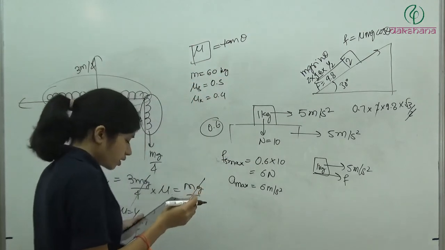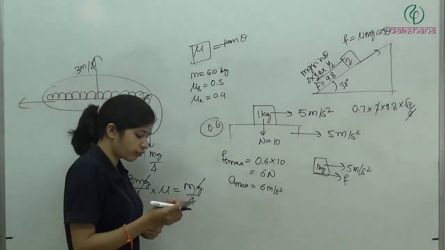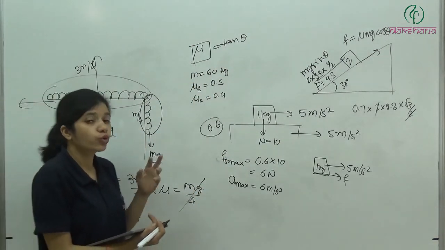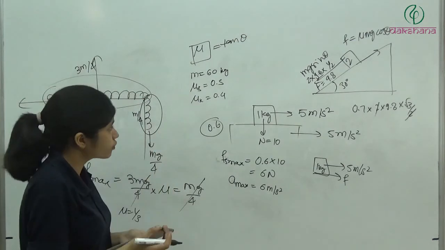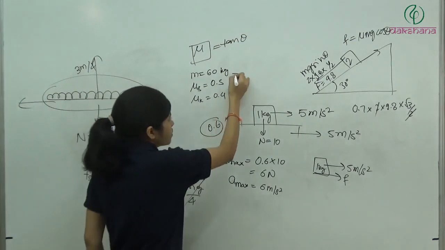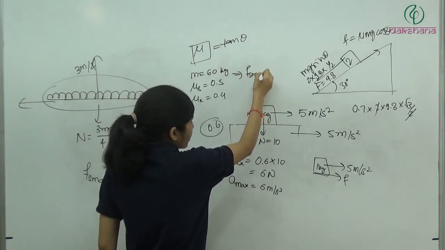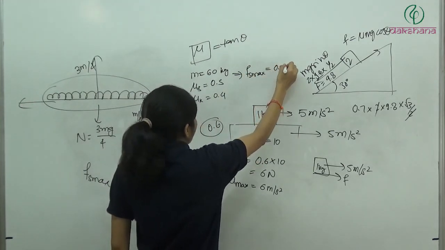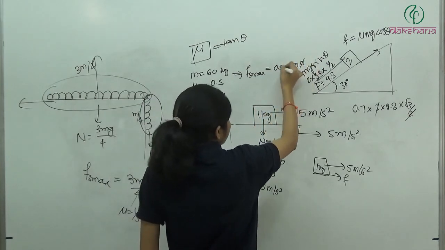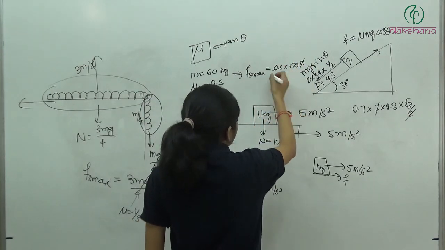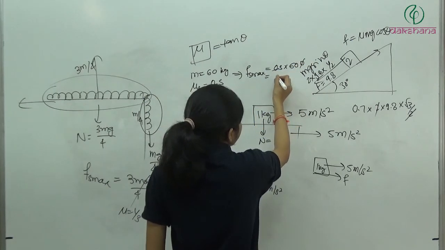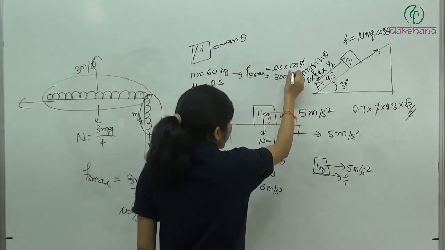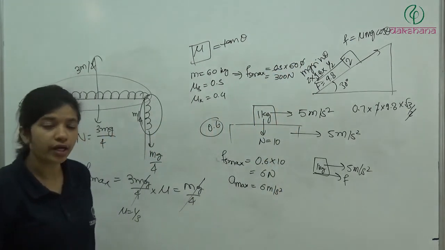We have applied a force which was just enough for this block to move. So how much force had we applied? It must be equal to Fs max, since it has just started sliding. That will be mu into N, which is mu mg. So what we have is 300 Newton. We are applying a force of 300 Newton.